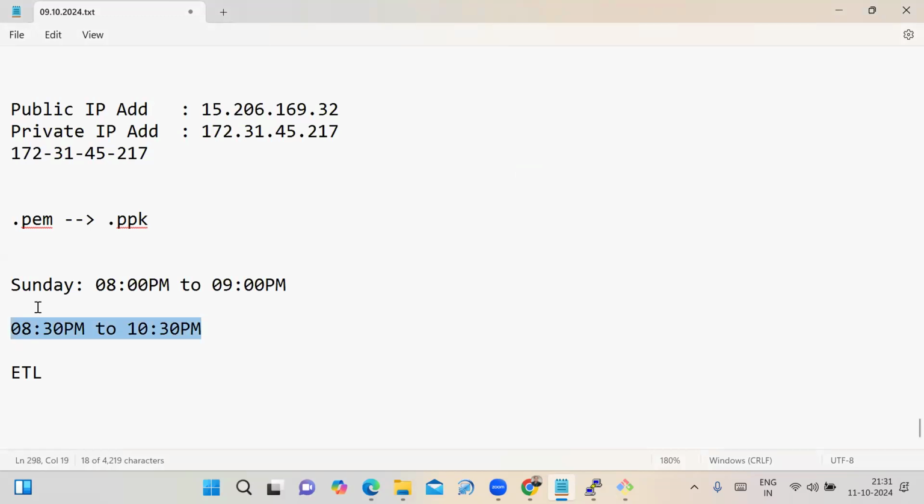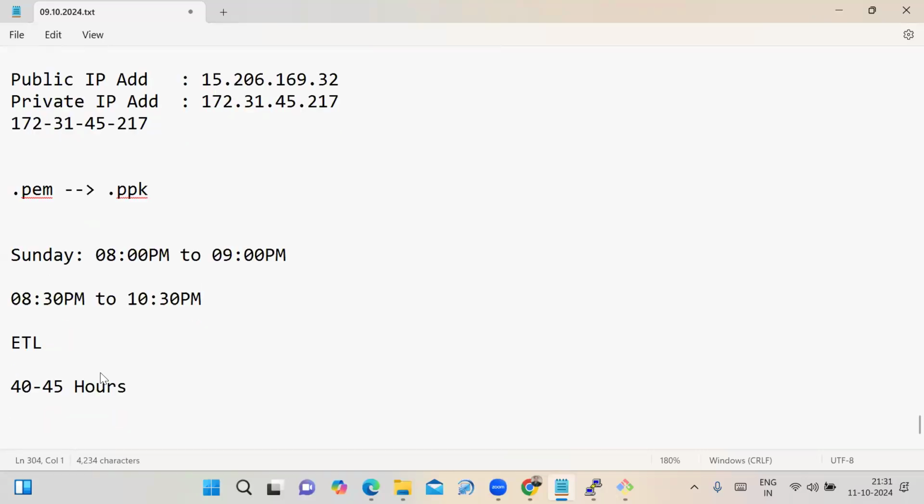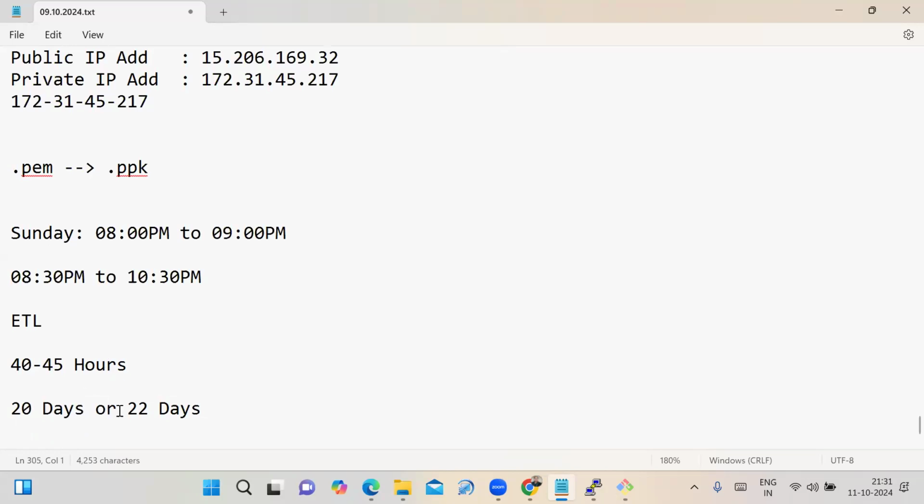How much time does it take to complete the course? To complete the course, 40 to 45 hours. It takes 20 days, or maximum 22 days. That is required.